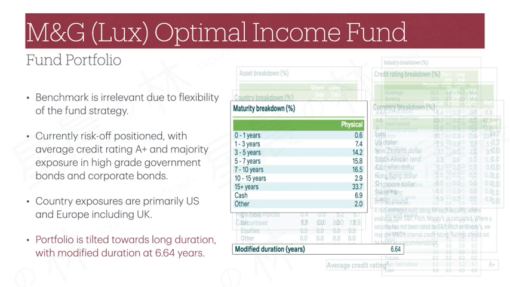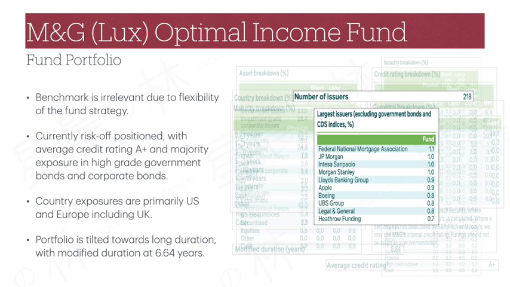Looking at maturity breakdown, we can see the fund currently is still tilted towards long duration, with about half the exposure in the 3 to 10 year range and another 1/3 in the 15+ years range. The portfolio modified duration is currently 6.64 years.